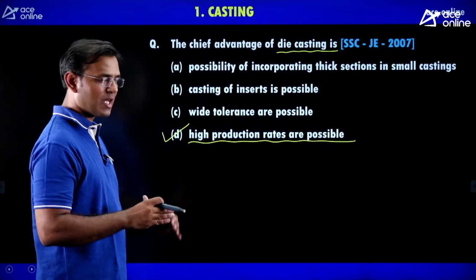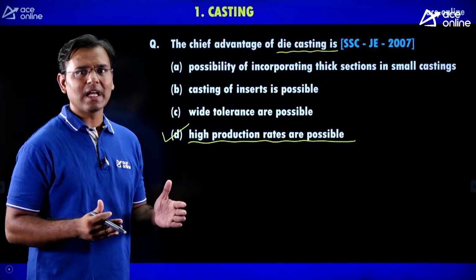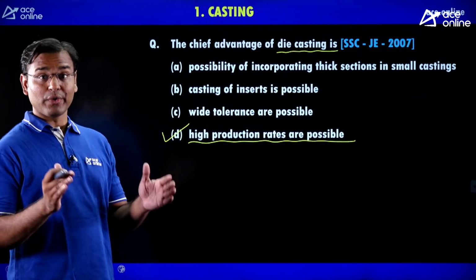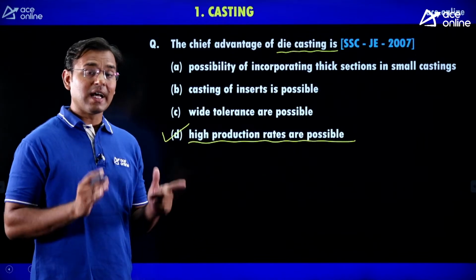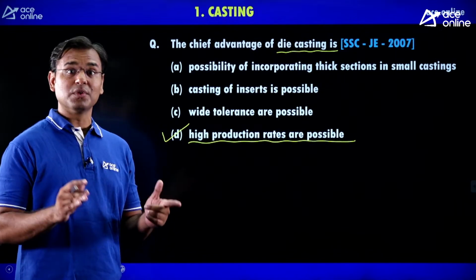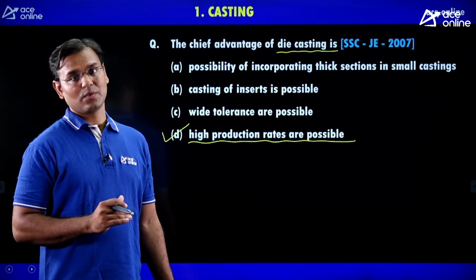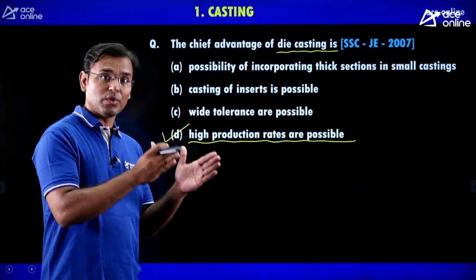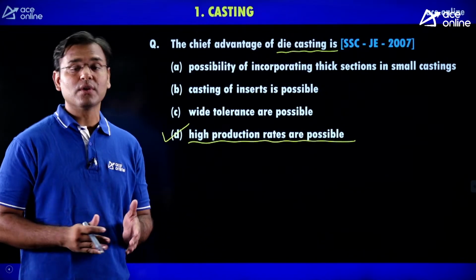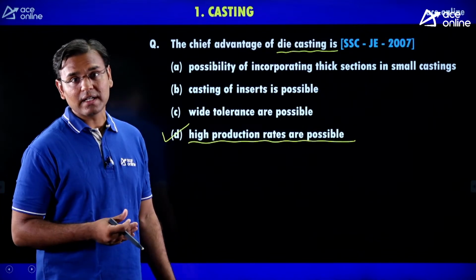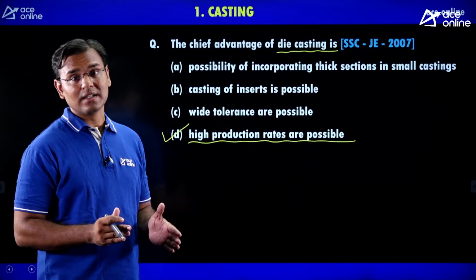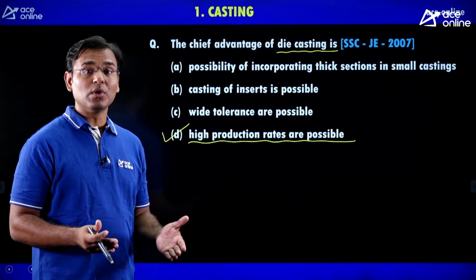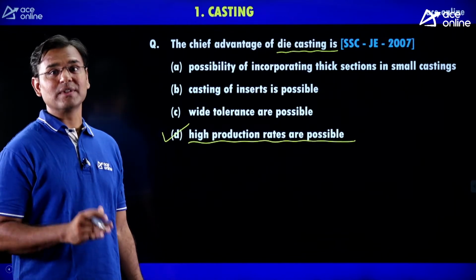In die casting, we are using a metal die, and by using the metal die, we can produce an infinite number of components. But in investment casting, if you make one die, then by using that die you can make 5, 10, 20 components. Then to make the mold, in one mold you can get 5, 10, 20, 30, 50, 100 components, but to make the mold some time is required. To make the mold, one die is required. From the die we need to make the pattern, from the pattern we need to make the mold, and that is a total time-consuming process, the investment casting.